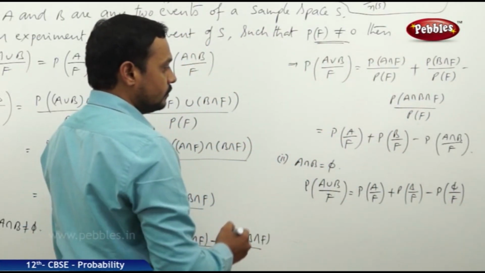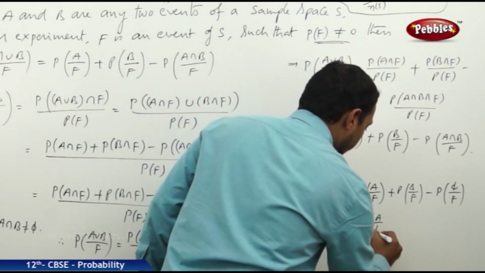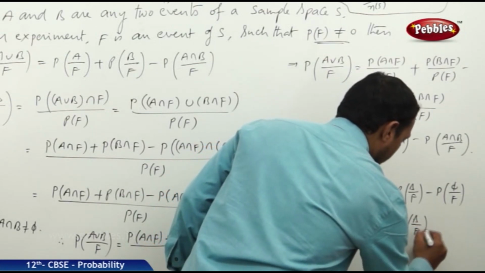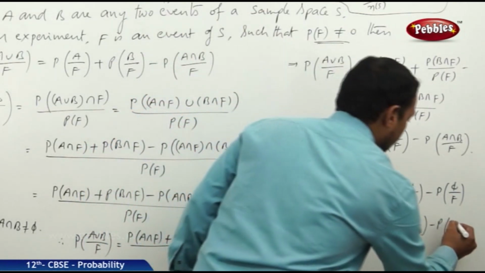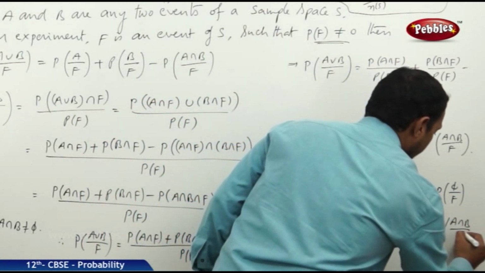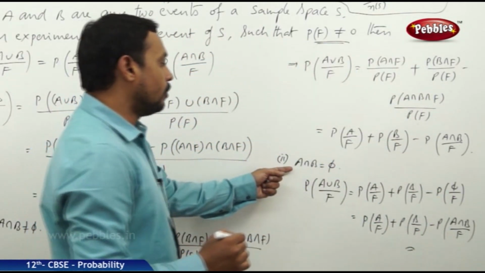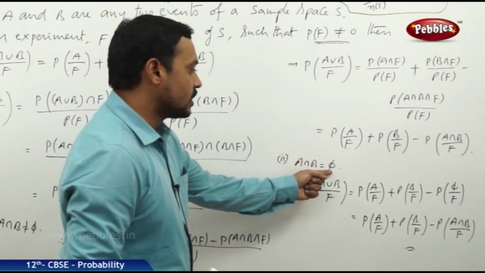Phi by F. Therefore, here it is probability of A by F plus probability of B by F minus probability of, we can replace phi by A intersection B by F. So actually the probability for phi is equal to 0.